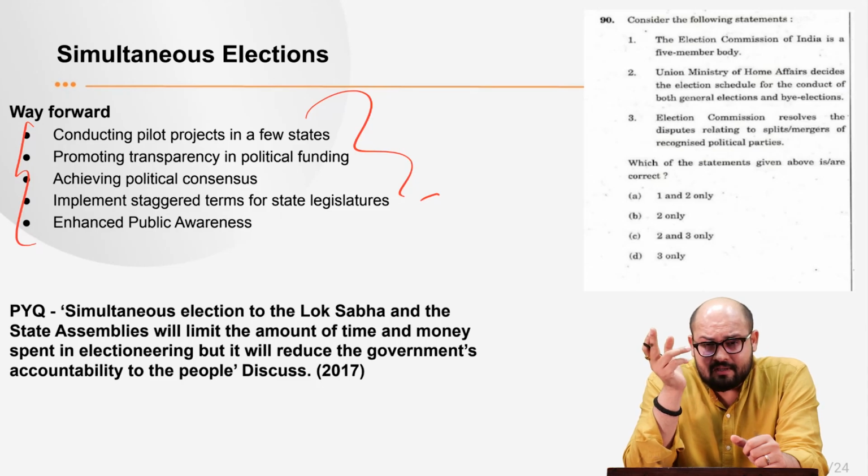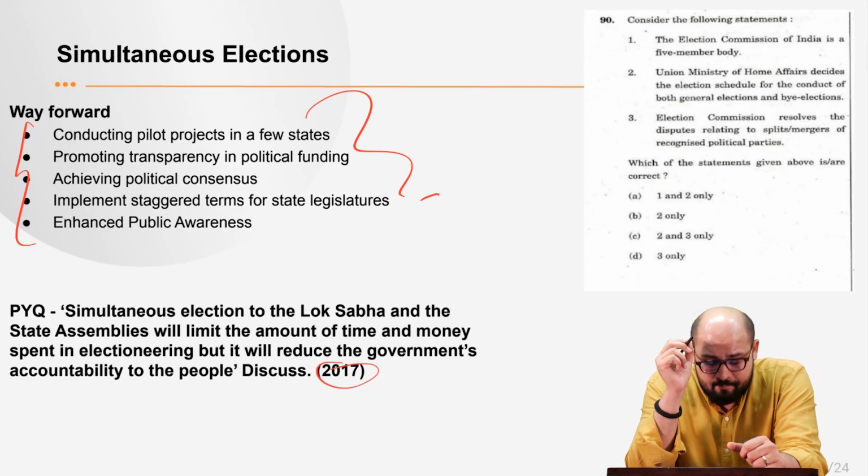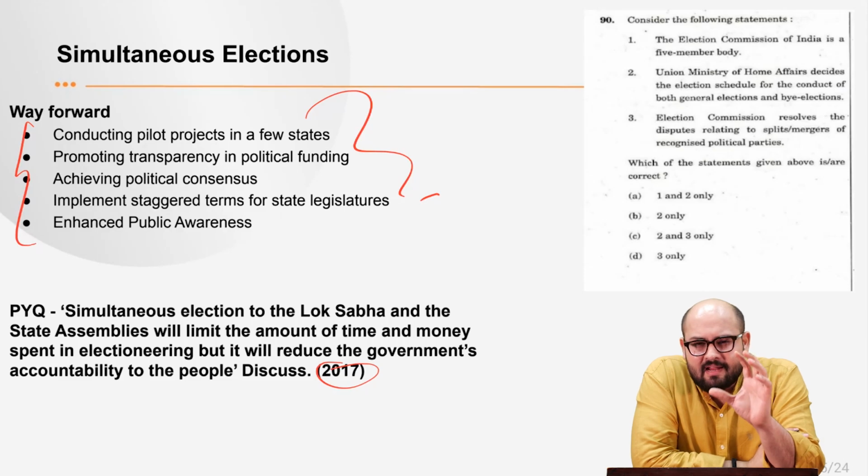So before we proceed to the next article, we have a mains question which came in 2017. The question says, simultaneous elections to the Lok Sabha and the state assemblies will limit the amount of time and money spent in electioneering, but it will reduce the government's accountability to the people. Discuss. So please write an answer on this based on what we have discussed, right?